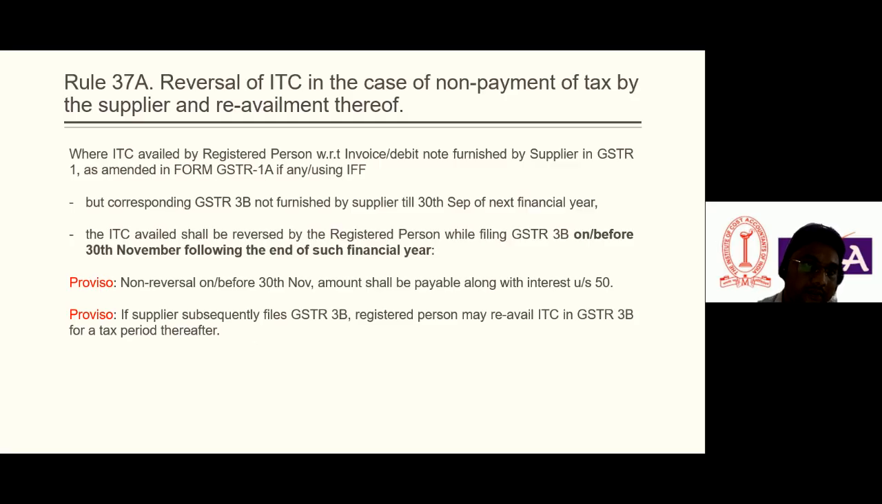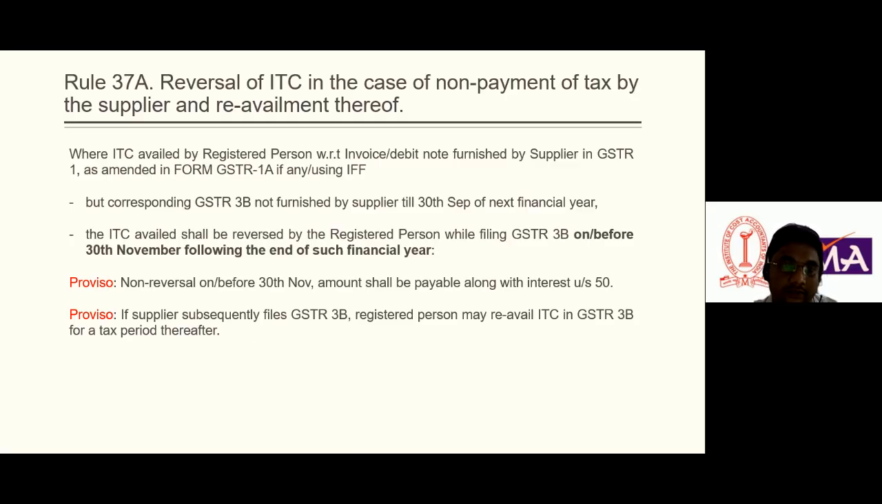Rule 37 pertains to non-payment of consideration, and Rule 37A is about non-payment of tax. For example, the supplier furnished the GSTR1 return. When he furnishes the GSTR1, the said ITC is reflected in the GSTR2B, and the recipient has availed the ITC on the basis of the GSTR1. But the supplier has not paid the tax in the GSTR3B till 30th September of the next financial year.